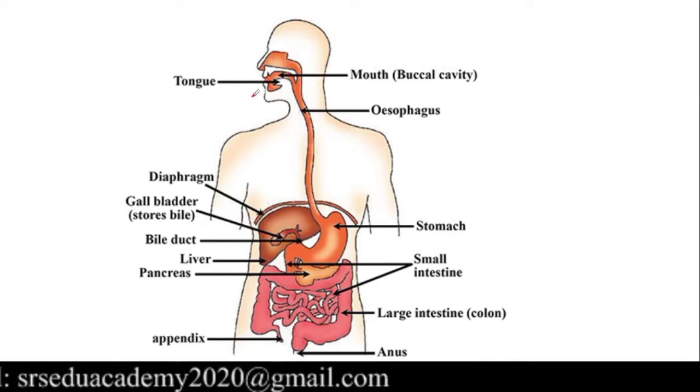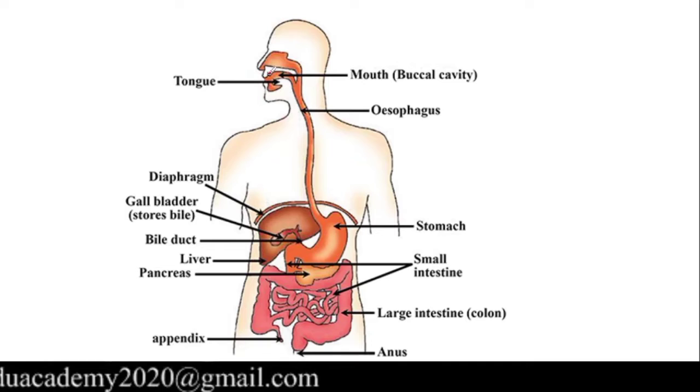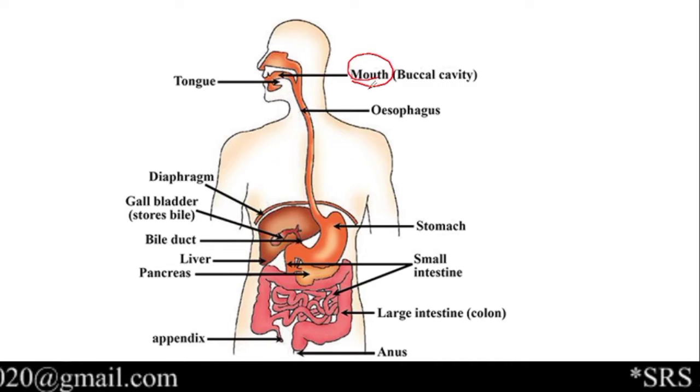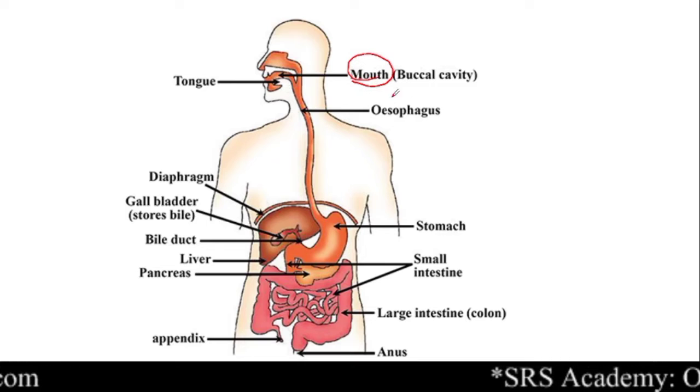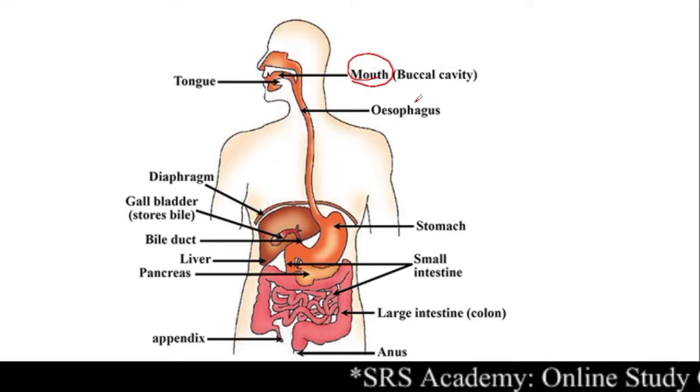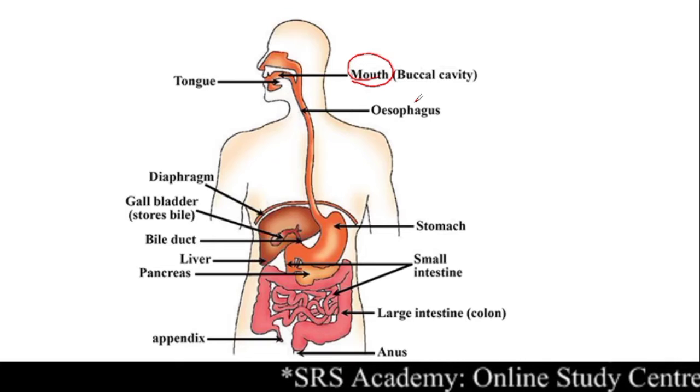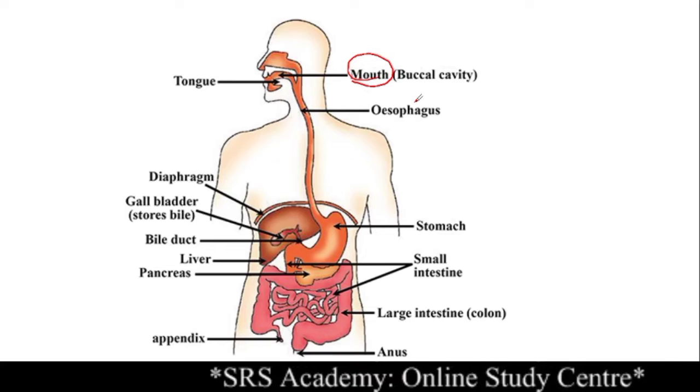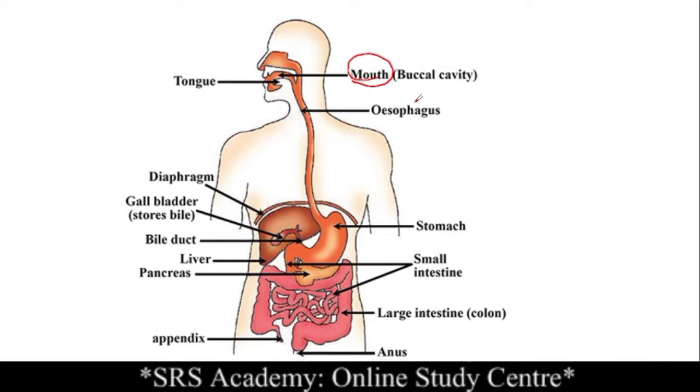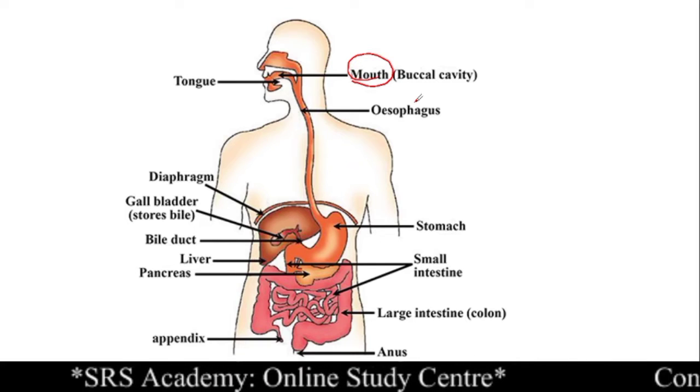Whenever we have food, digestion starts from the mouth. So what happens in the mouth? As you all know, our mouth contains teeth, and we have many types of teeth. I think you know that: there are 4 types of teeth, incisors, canines, premolars and molars.